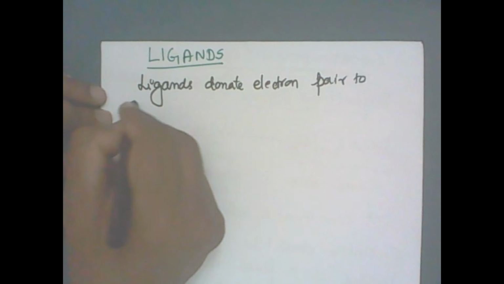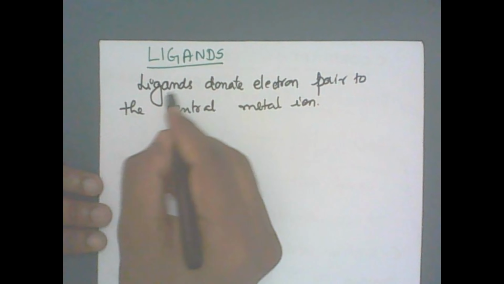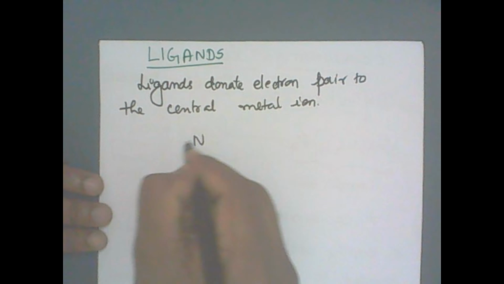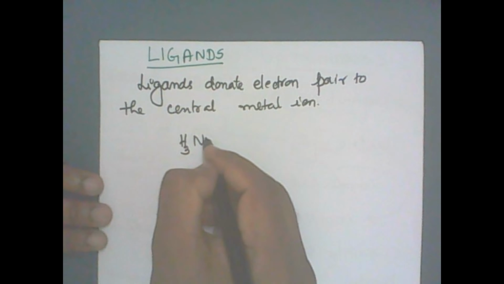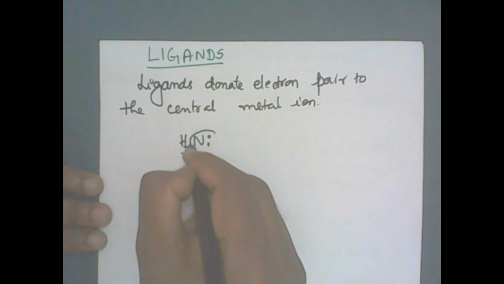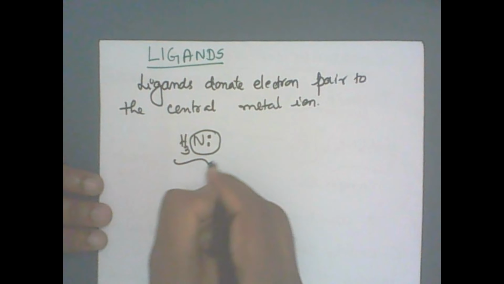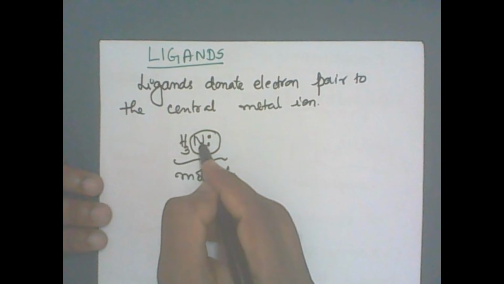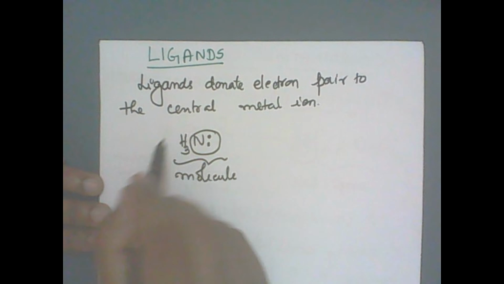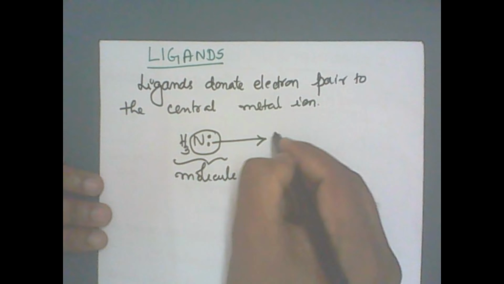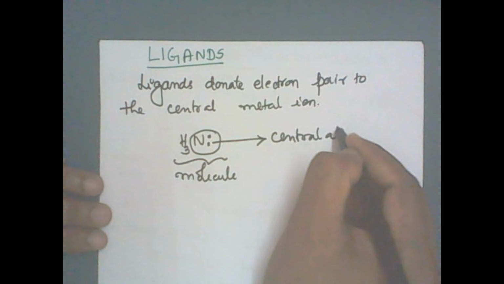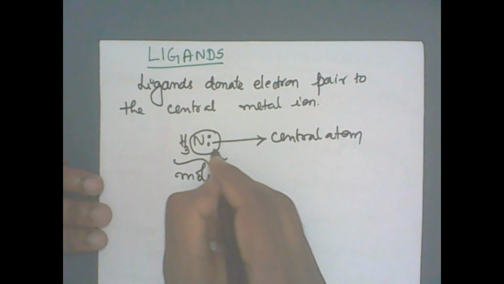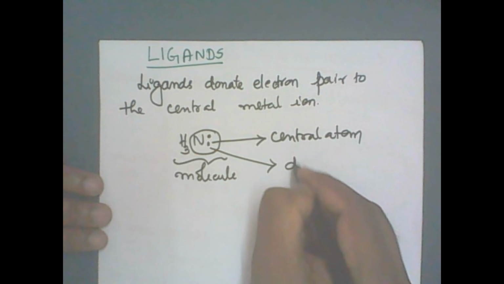Now the ligands contain an electron pair on one of the atoms. For example, ammonia contains a lone pair on which atom? Nitrogen atom. In the entire ammonia molecule, only the nitrogen atom contains the lone pair of electrons, which can be donated to the central atom. Therefore, this atom is called the donor atom.